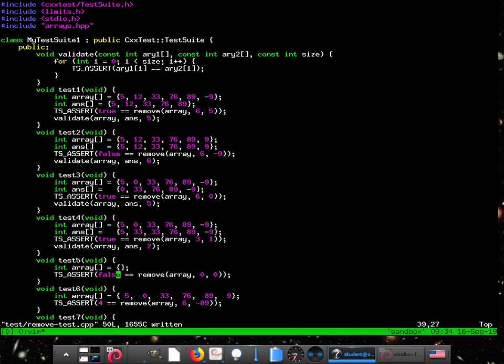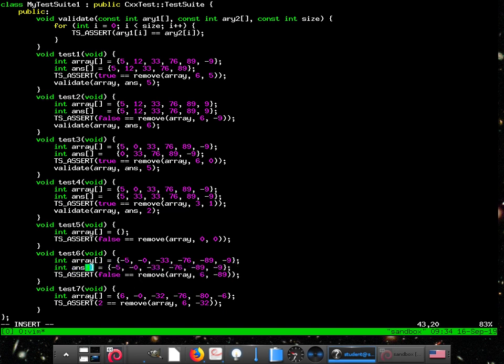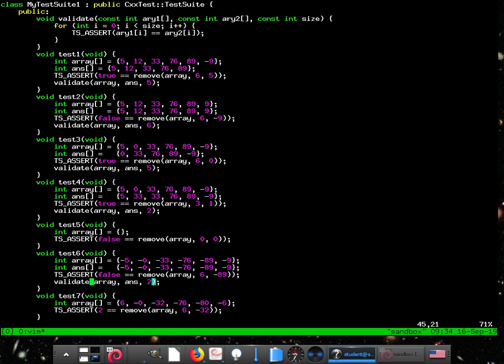All right. So if something's empty, even if you ask for it within bounds, it's still going to give you empty. Let's see. So we try and remove 89. That's still false. And let's go ahead and validate that.